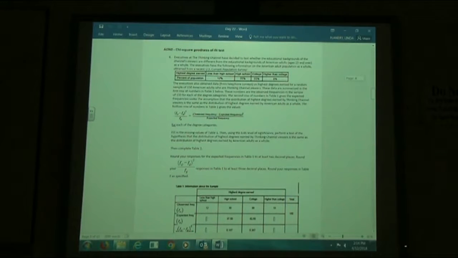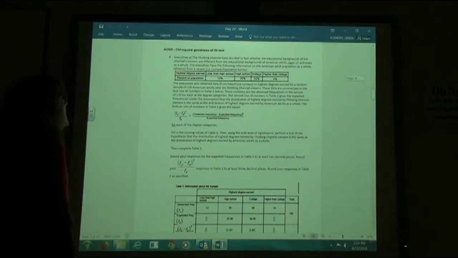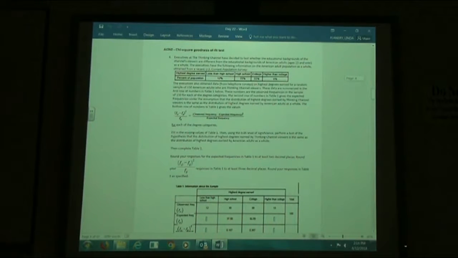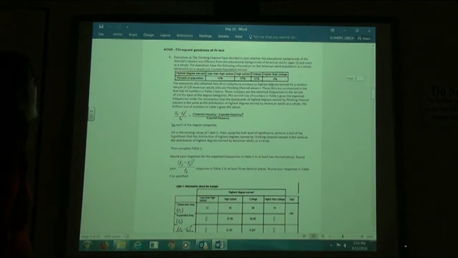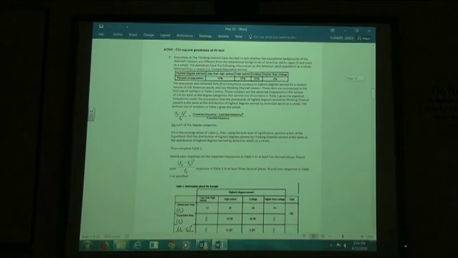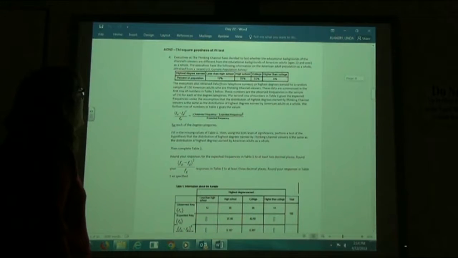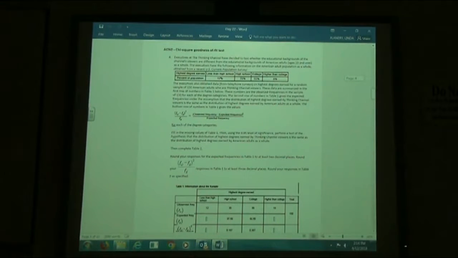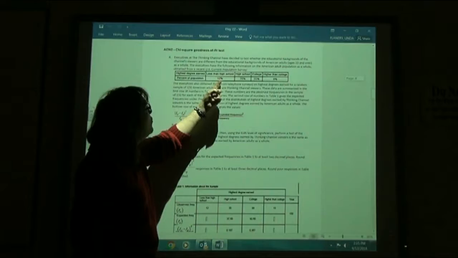Okay, 4, 5, and 6 are going to be chi-squared goodness of fit tests. It says, executives at the Thinking Channel have decided to test whether the educational backgrounds of the channel's viewers are different from the educational backgrounds of American adults ages 25 and over as a whole. The executives have the following information on the American adult population as a whole, obtained from a recent U.S. current population survey. The highest degree earned, if they had less than a high school education, 12%.